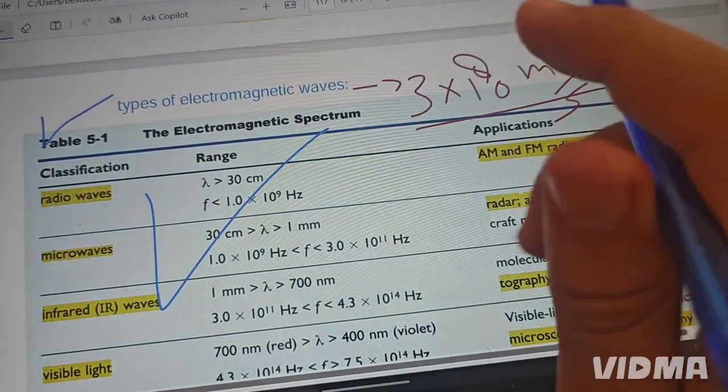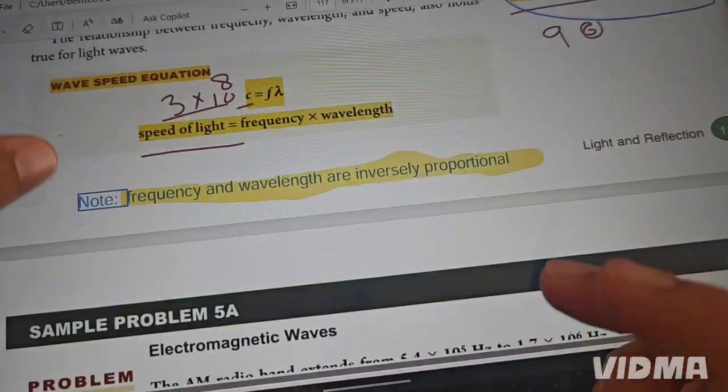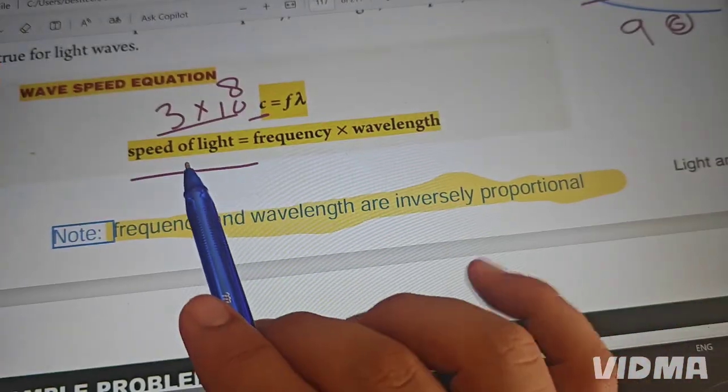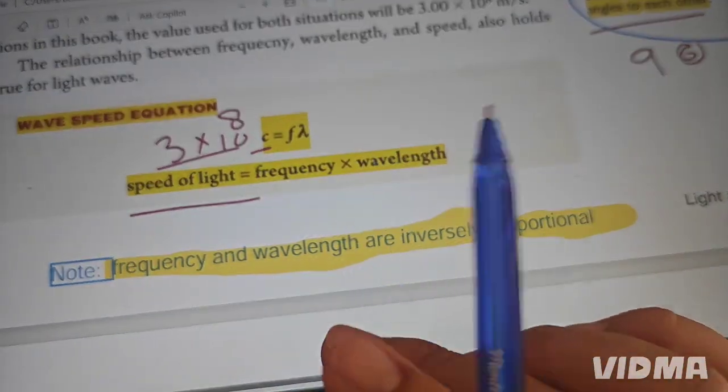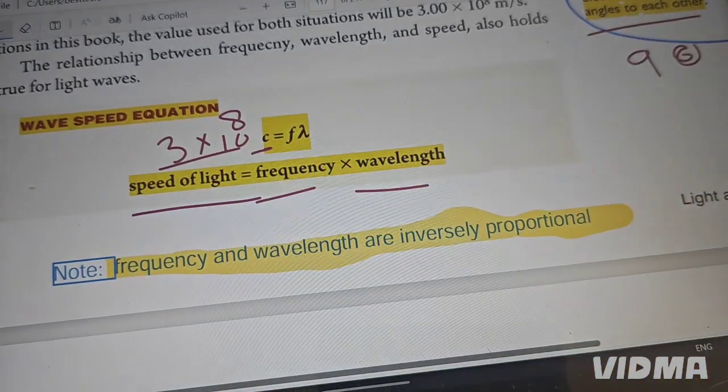This is a stable constant. It won't change. Every type of electromagnetic wave moves with this velocity. So the speed of light is always 3 times 10 power 8, and we have frequency times lambda. This lambda, I told you, is wavelength.